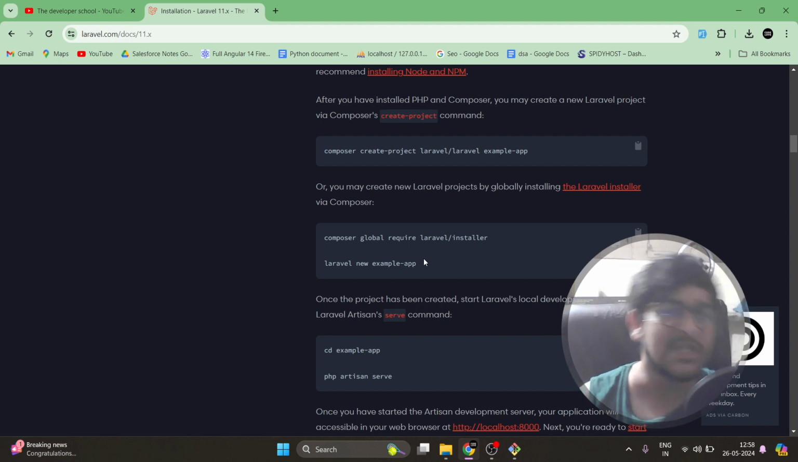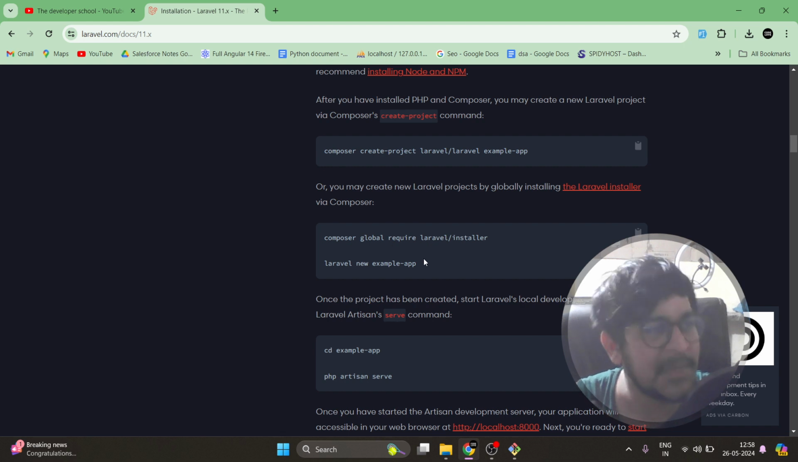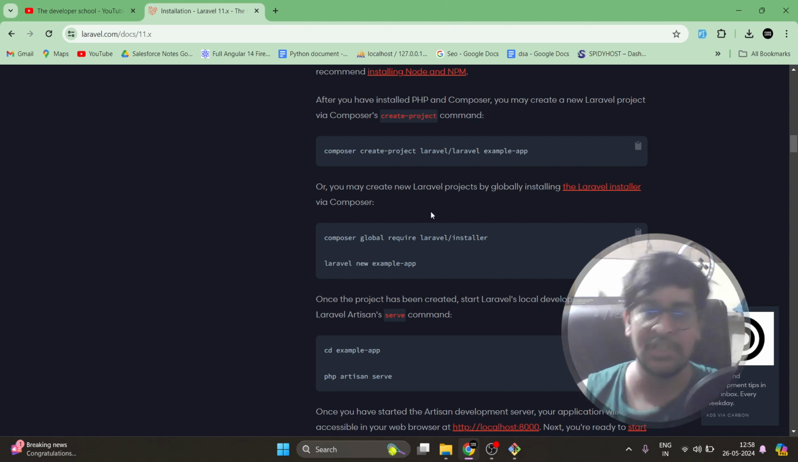Now the issue is that all of the versions are dependent on PHP actually. So you have to check if Laravel 11 is working with that or not. Whatever your PHP version is, Composer will try to install the latest version of it. So this one is for it.